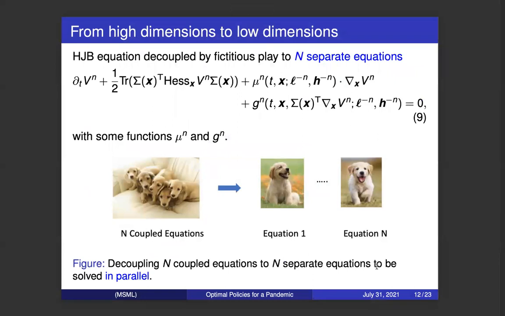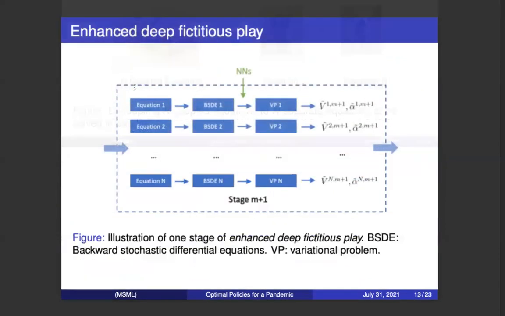As I mentioned before, for each stage, we decouple the HJB equations into n separated equations. Here, equation 9 shows the separated equations. This is the equation for state n. So we have n such equations. We solve them in a parallel way.